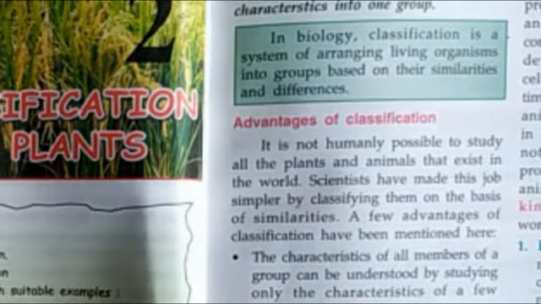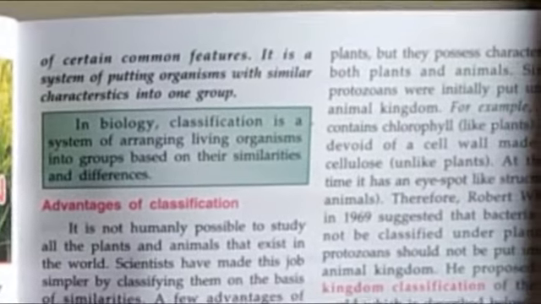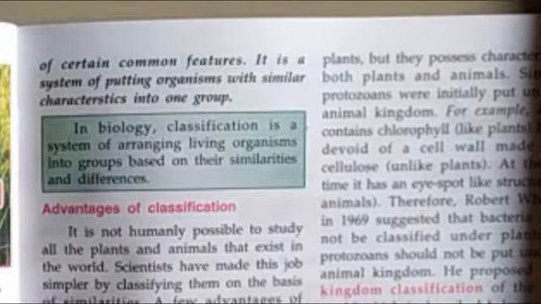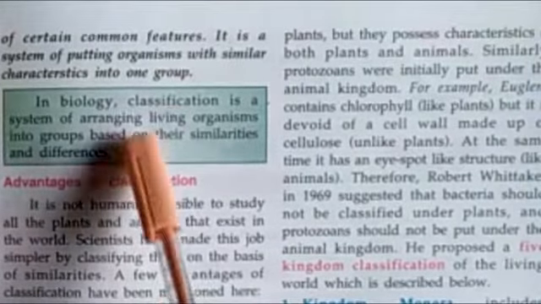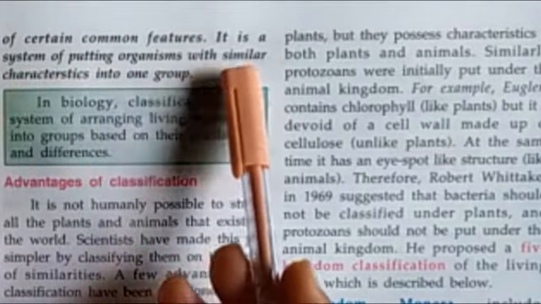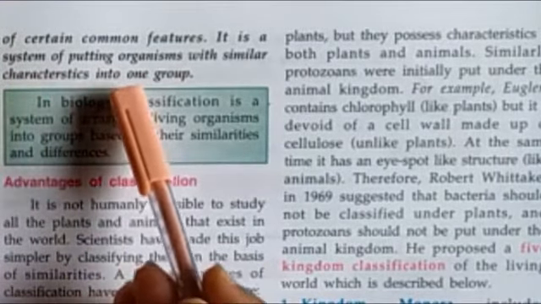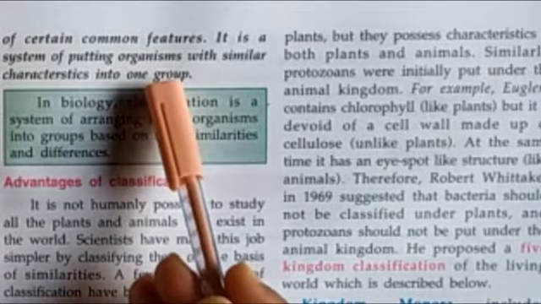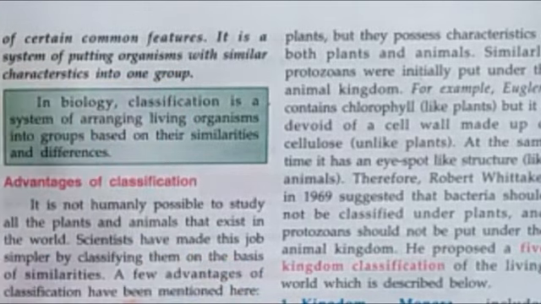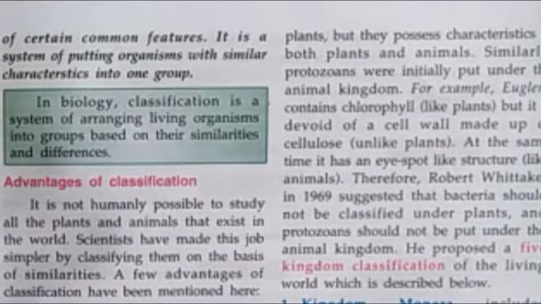Certain common features means, what are the common features we often come across? It is a system of putting organism with similar characteristics into one group. So this definition tells us the full meaning: classification says that grouping of the living organism is on the basis of common features.